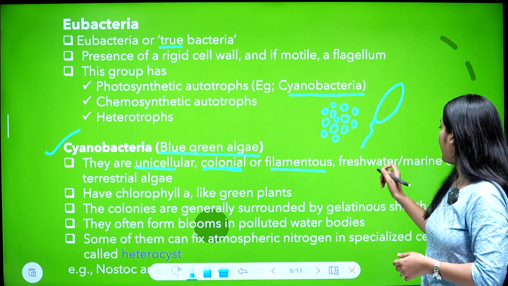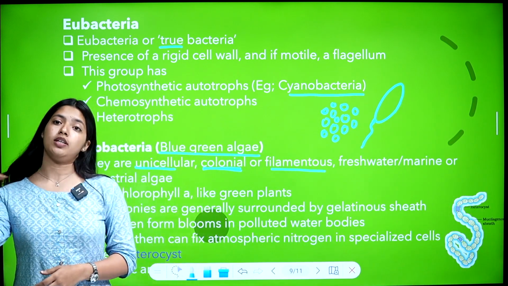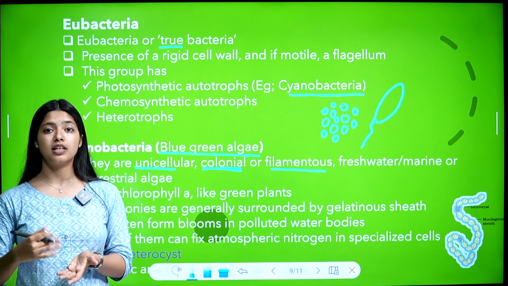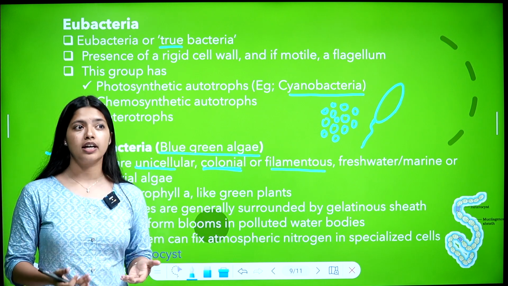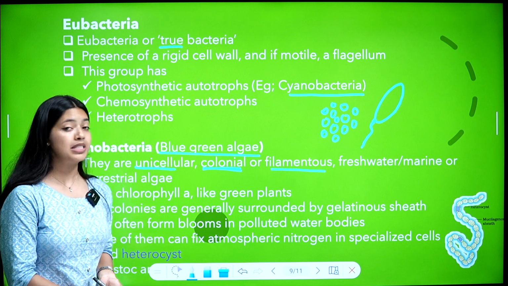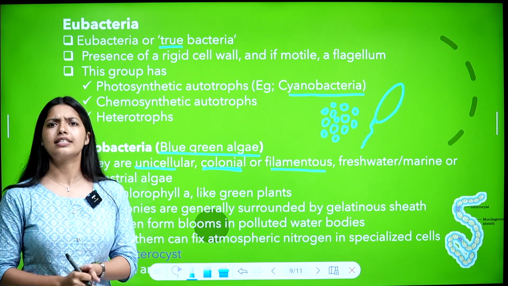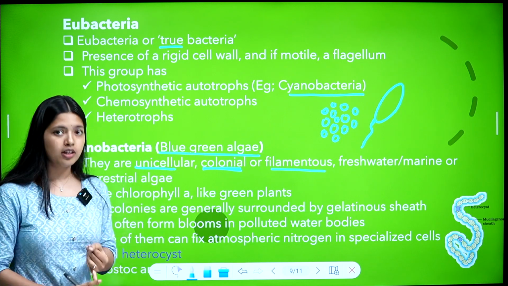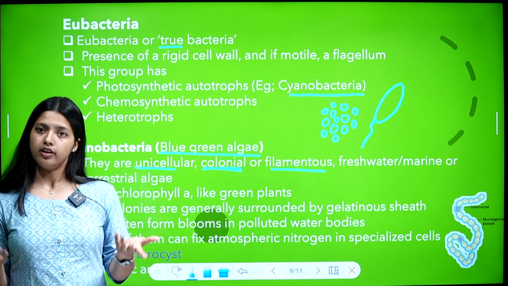And freshwater or marine, they can be seen in freshwater or marine. What is freshwater? Freshwater, for example, rivers. Those present in rivers are freshwater. And marine, for example, sea, ocean. So they can be seen in freshwater or marine, and terrestrial, even in land habitats. So they are unicellular, colonial, filamentous, freshwater, marine or terrestrial.